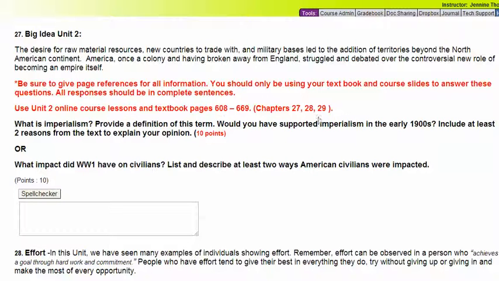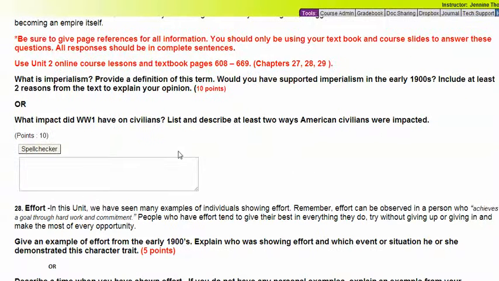Would you have supported imperialism in the 1900s? So the second part is you choosing a side. Would you have supported imperialism? Yes or no? The last part says to include at least two reasons from the text to explain your option. So the last part of this is that you have to support if you would or would not have supported imperialism. You have to give us two reasons why you would have or would not have supported imperialism. Again, remember you have to give the textbook pages that go along with the information that you're giving to support your answer.